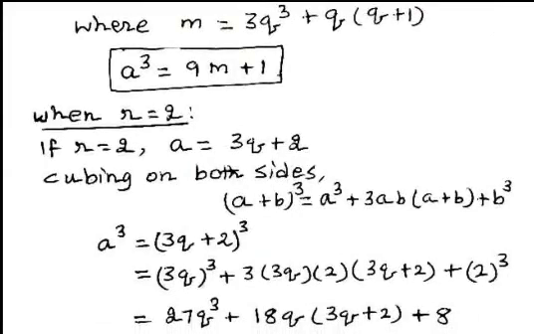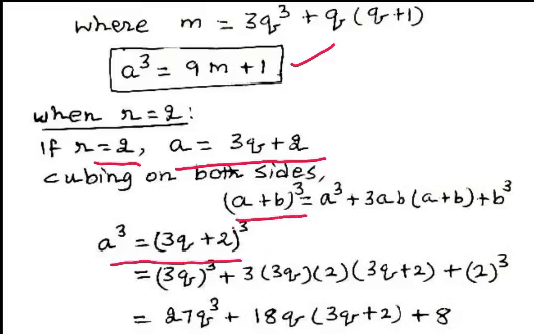Now we consider the case when r equal to 2. When r equal to 2, a equal to 3q plus 2. Again, cubing on both sides and using the formula a plus b whole cube equal to a cube plus b cube plus 3ab multiplied by a plus b, we can write like this.